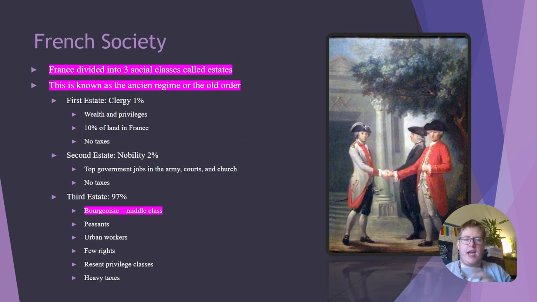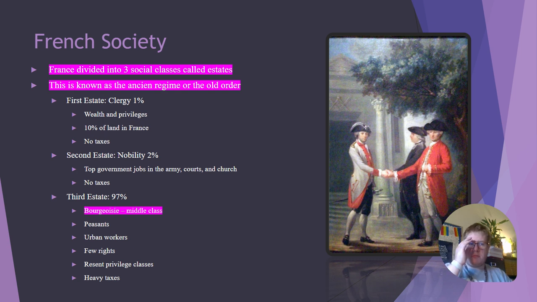So, French society. France was divided into three social classes called estates. This is known as the Ancien Regime or the Old Order. Broken into these three estates. The first estate is your clergy, that makes about 1% of the population. They have wealth and privileges, they own 10% of the lands of France, and they pay no taxes.